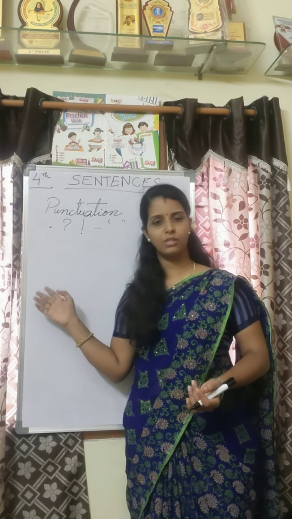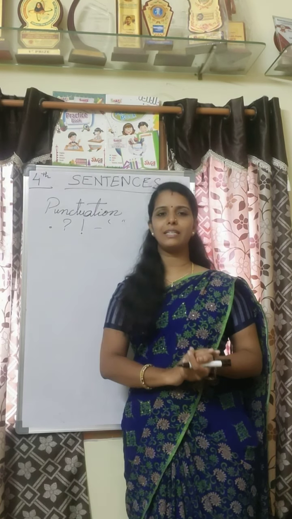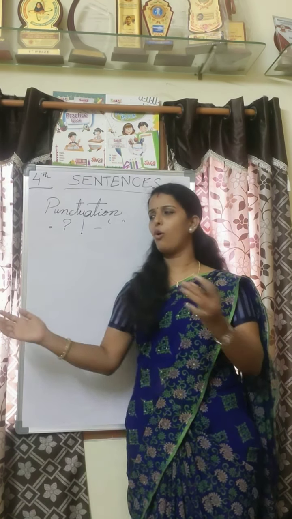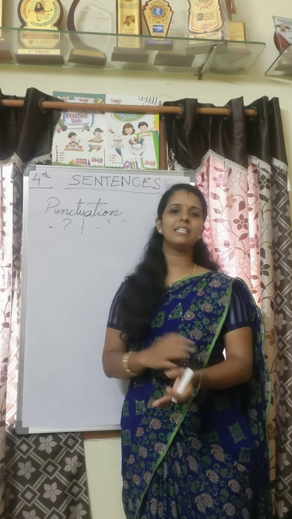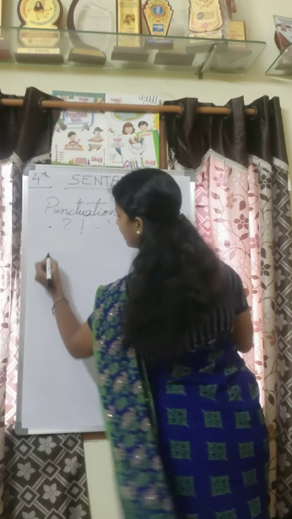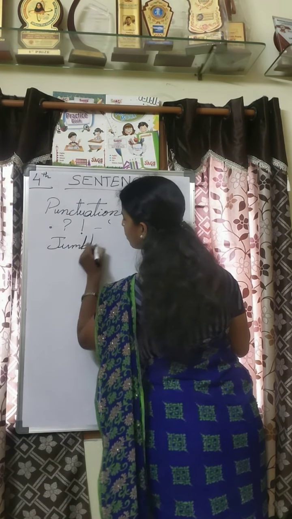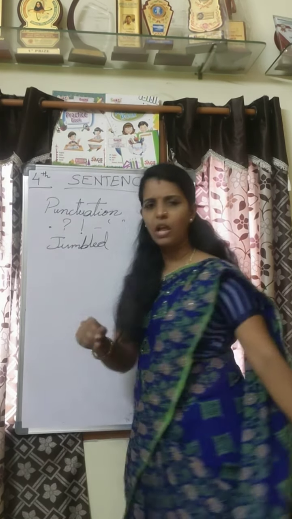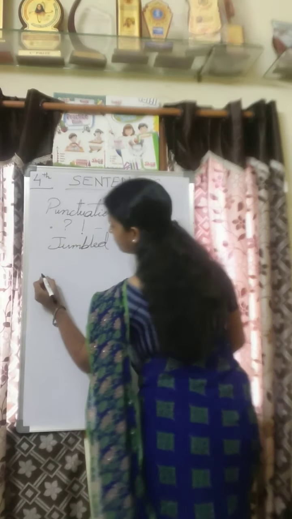Not all sentences will come in order. Sometimes we will get sentences in jumbled form. So let us see a sentence in jumbled form.